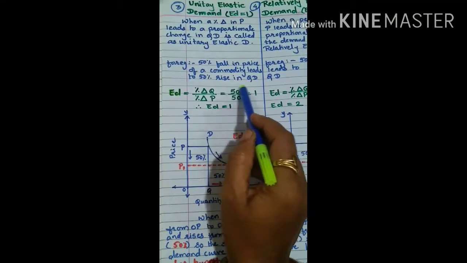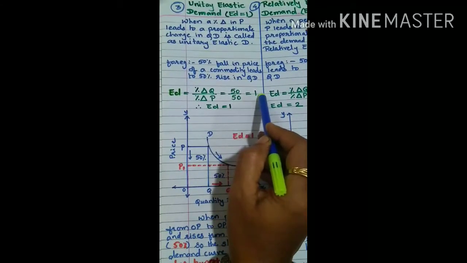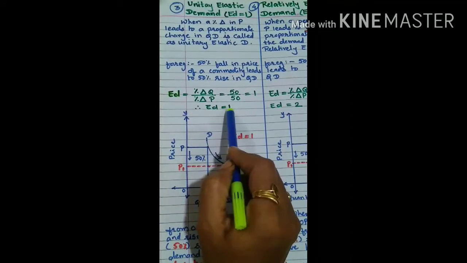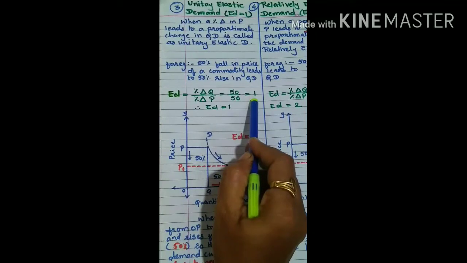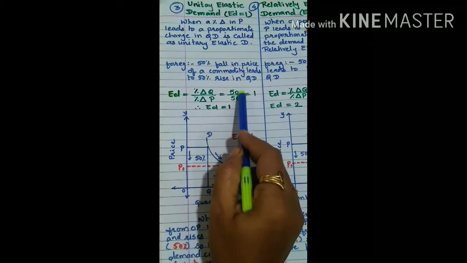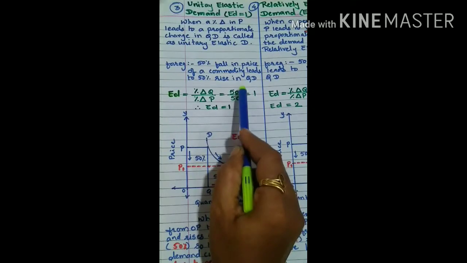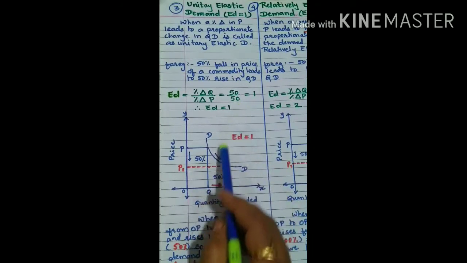So 50 divided by 50, ones are ones, so the answer will be 1. That's why we are writing ED is equal to 1, because there is exactly equal percentage change in quantity demanded.